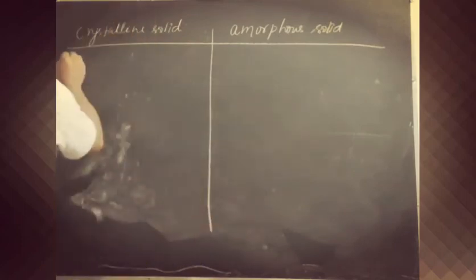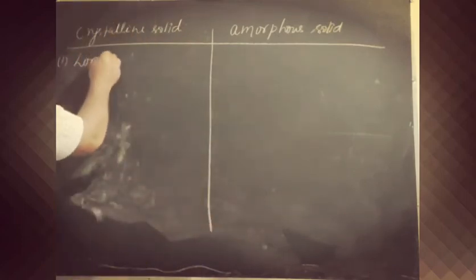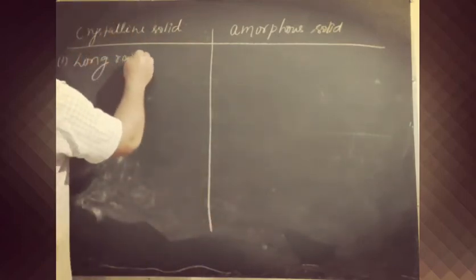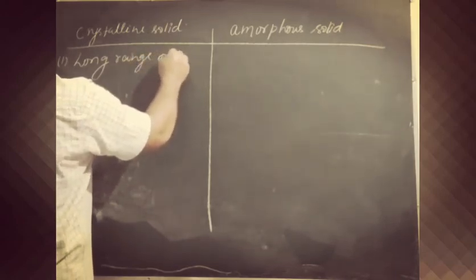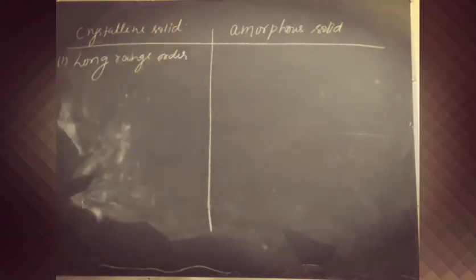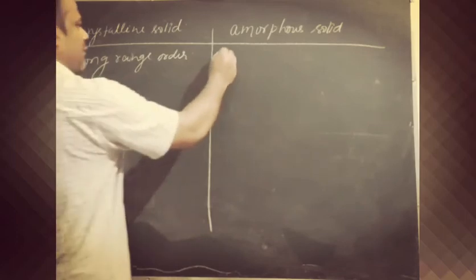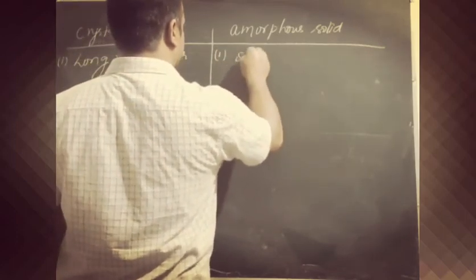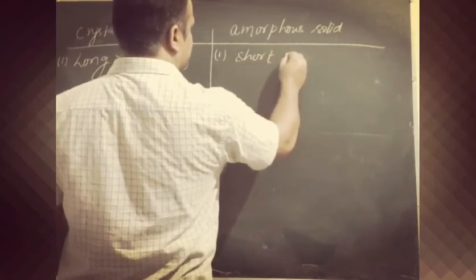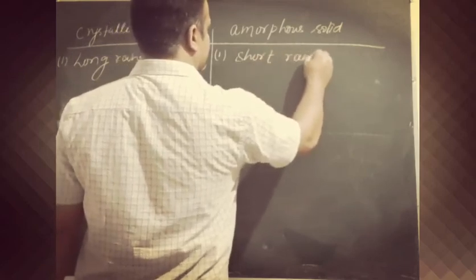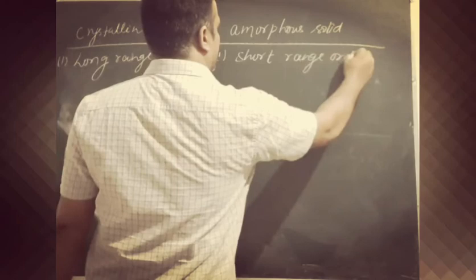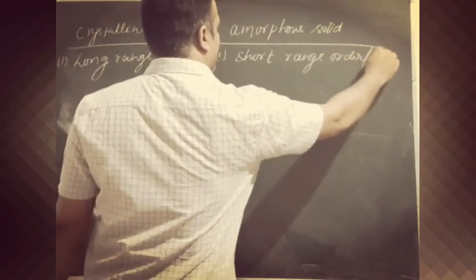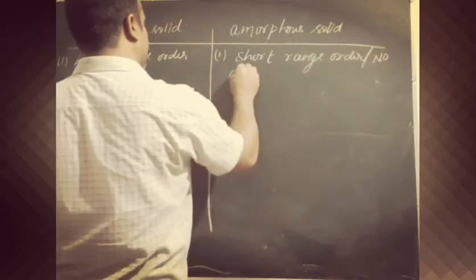The first point is that the crystalline solid shows long range order, while the amorphous solid shows short range order. The constituent particles show short range order or no definite order.